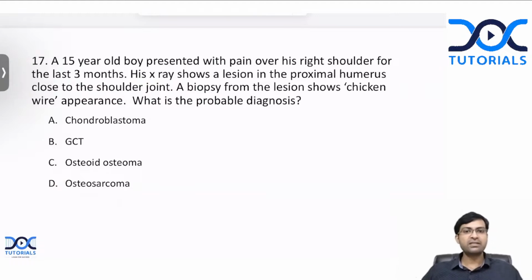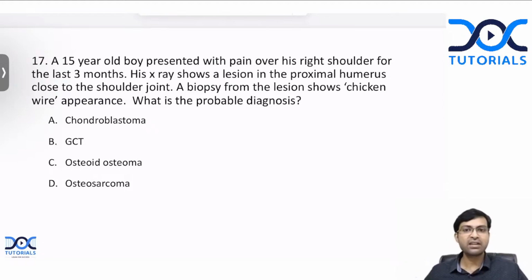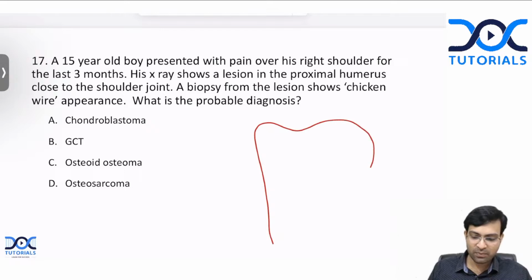Next question. A 15-year-old boy presented with pain in his right shoulder for the last 3 months. The X-ray shows a lesion in the proximal humerus close to the shoulder joint. A biopsy from the lesion shows chicken wire appearance. What is the probable diagnosis? So I'll just draw a picture to help you understand this. This is the proximal part of the humerus. This is a child, a 15-year-old child.